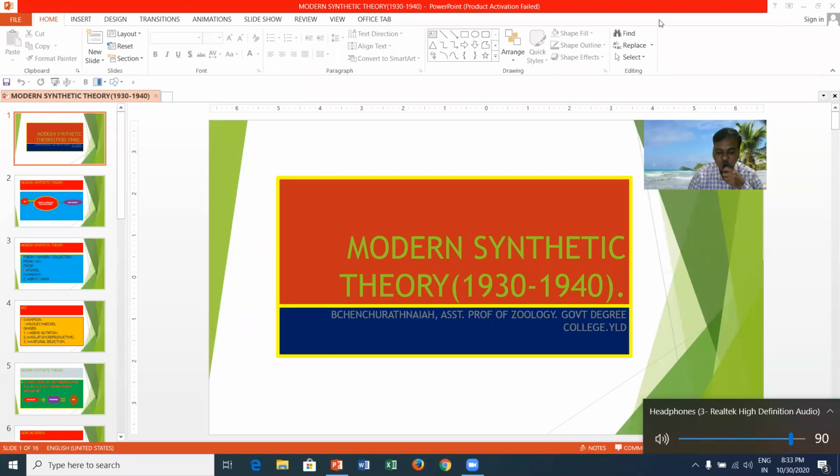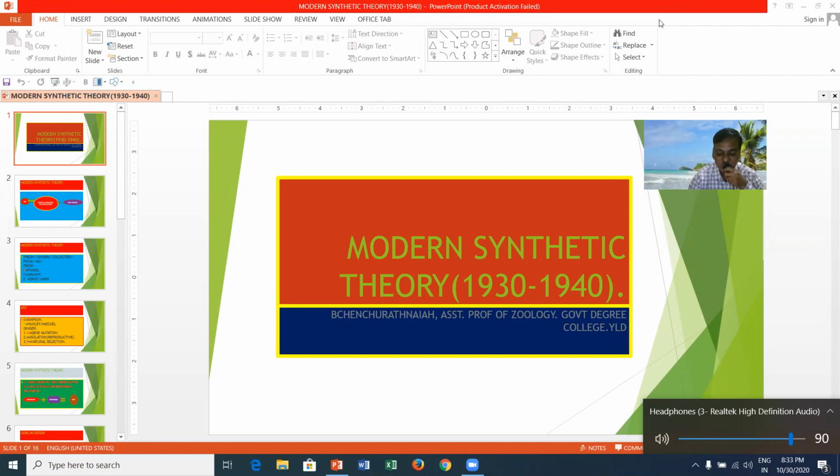Several theories have been proposed to explain the mechanism of evolution. One among the best theories is neo-Darwinism, or modern synthetic theory. This is the most advanced theory of evolution. Darwin's theory of evolution is explained in the light of genetics, Mendel's laws, population genetics, and the biological species concept.